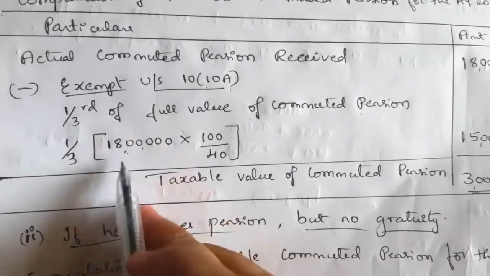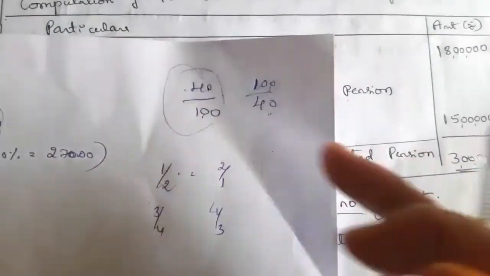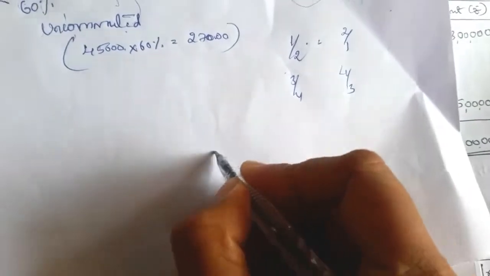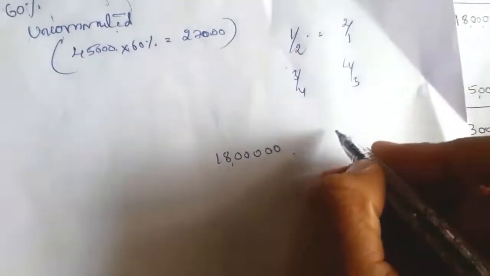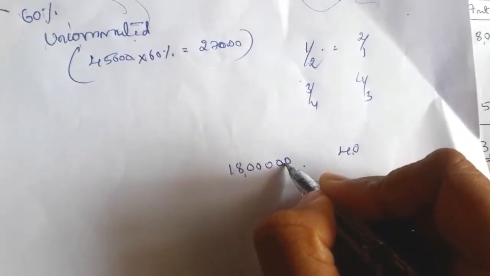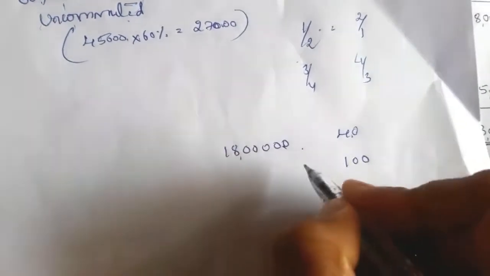The 18 lakh given is for 40%, right? After commutation he received 18 lakh, so we require it for 100%.